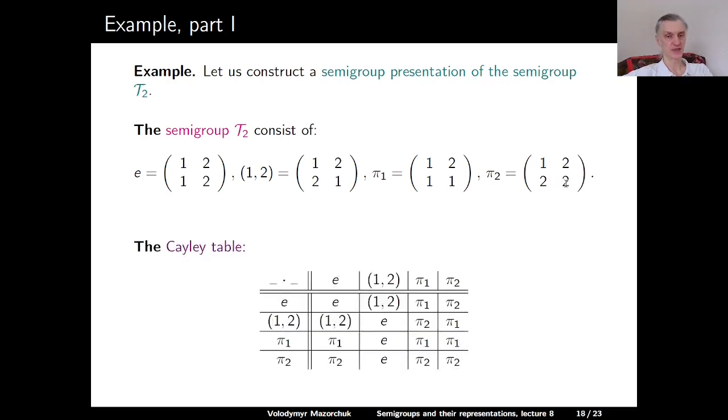Here is a Cayley table of this semigroup. So the identity, of course, is the identity. If we multiply identity with anything, we get that anything back. The transposition (1 2) squared is the identity. (1 2) times pi 1 is pi 2. (1 2) times pi 2 is pi 1. And pi 1 is a left zero, so pi 1 times any element is equal to pi 1. And pi 2 times any element is equal to pi 2. Pi 1 is a left zero and pi 2 is a left zero.